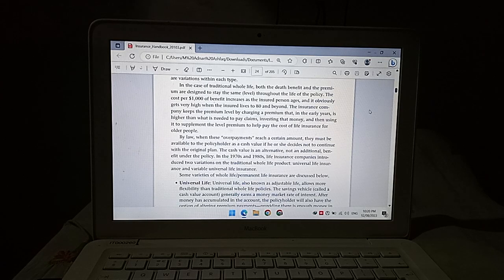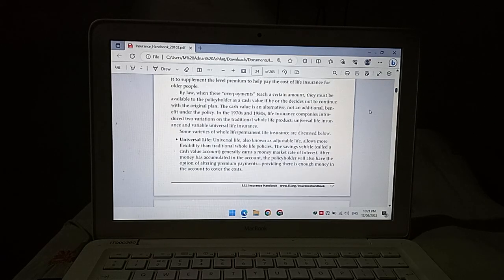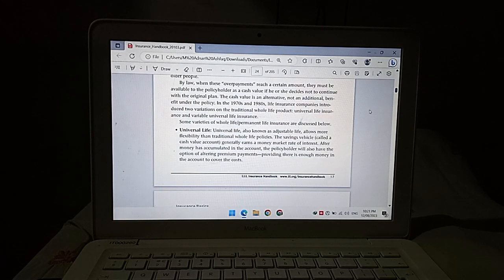Universal life. Universal life, also known as adjustable life, allows more flexibility than traditional whole life policies. The savings vehicle, called a cash value account, generally earns a money market rate of interest. After money has accumulated in the account, the policyholder will also have the option of altering premium payments, providing there is enough money in the account to cover the costs.